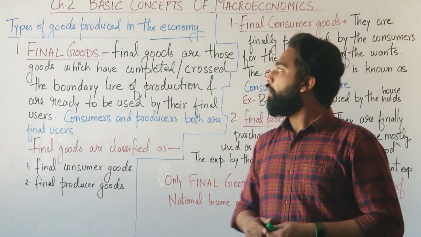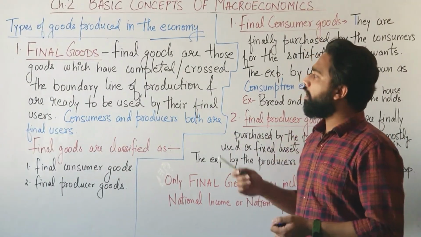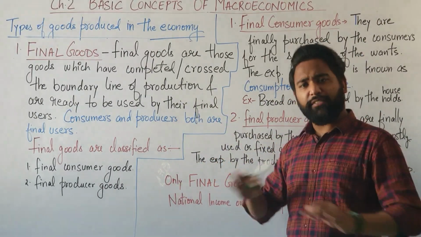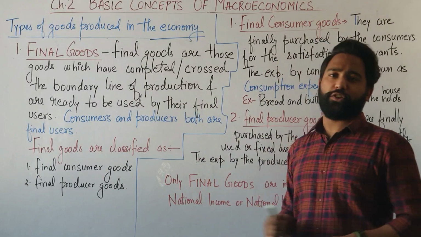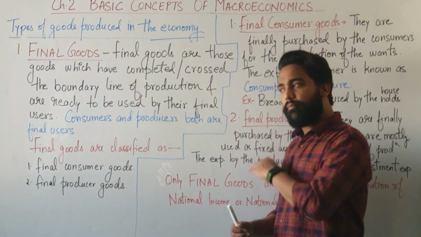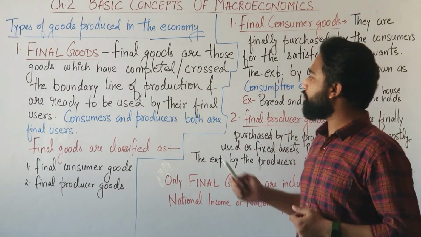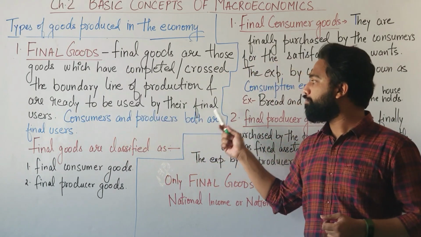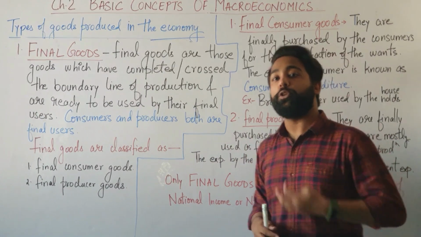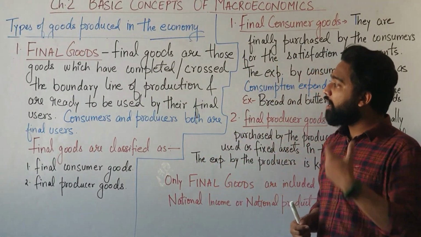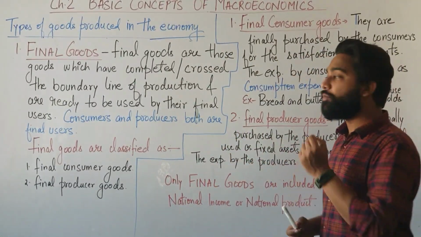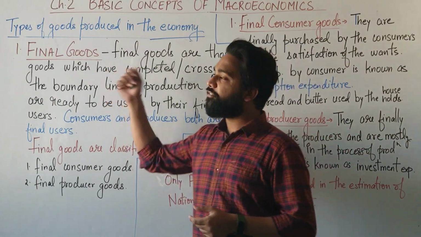Okay. So students, what are final goods? Final goods are those goods which have crossed the boundary line of production. They have completed the process of production and are ready to be used by their final users and the consumers. Those goods are ready to be used by their consumers. Those goods are known as final goods.